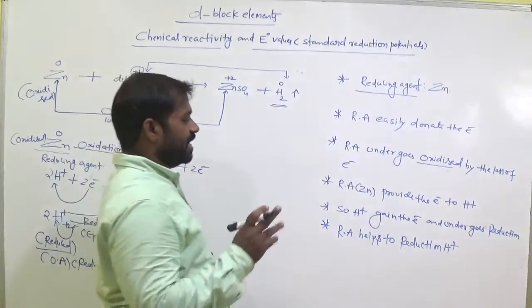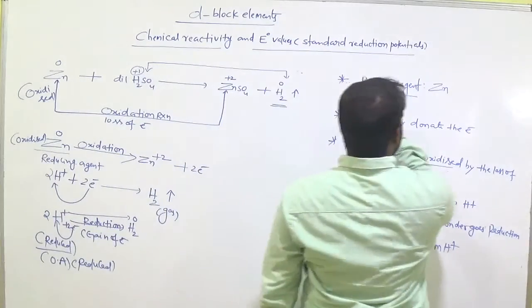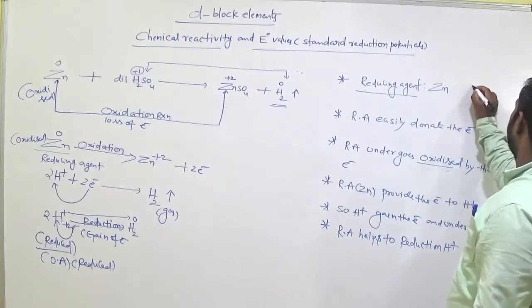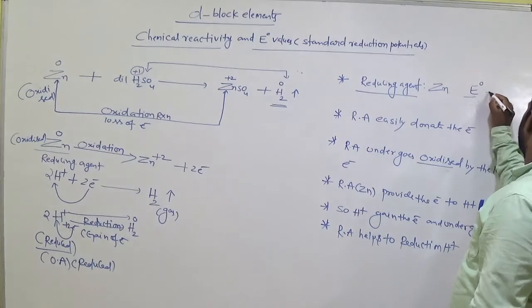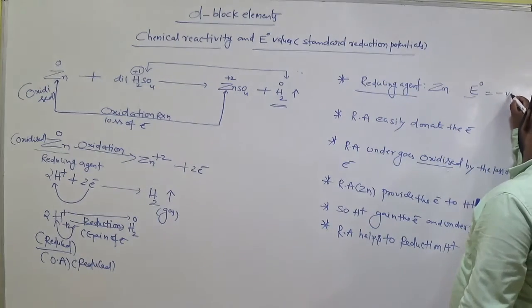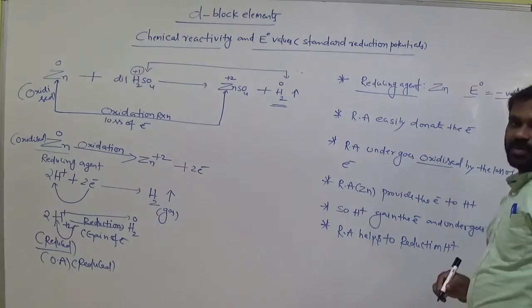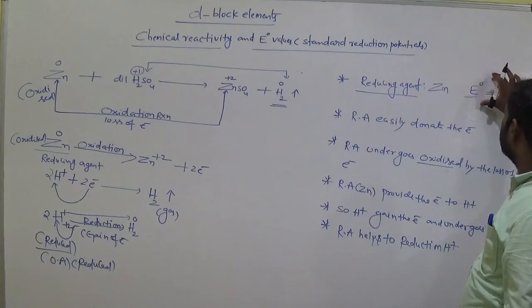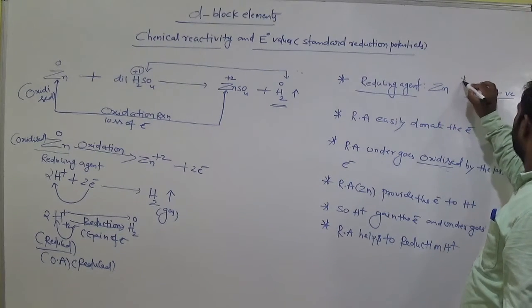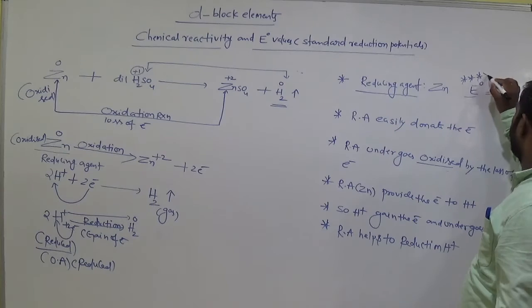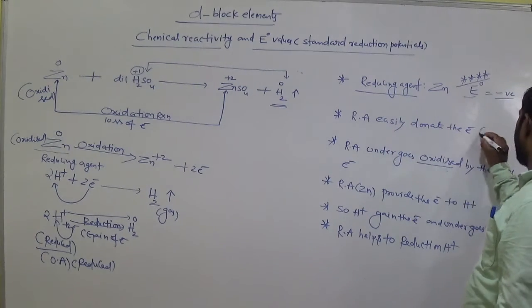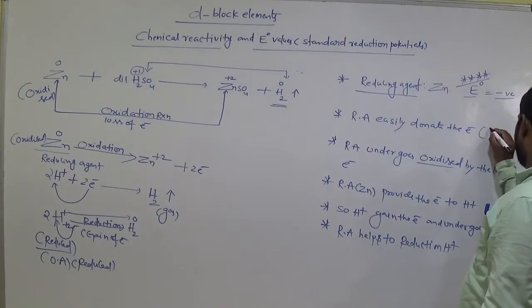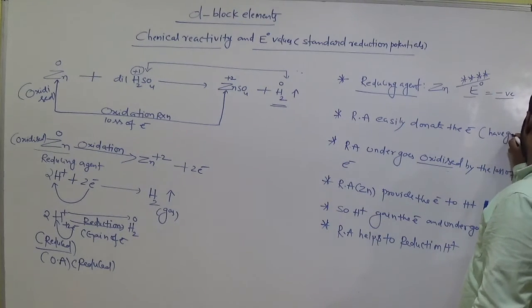So you should remember one more important thing. Good reducing agents have negative standard electrode potential. So E naught, standard reduction potential values are negative for good reducing agents, meaning those which can easily lose the electrons. They have good reactivity also.